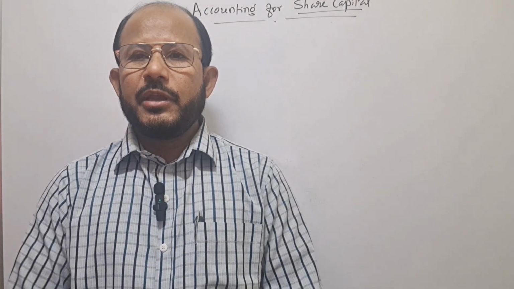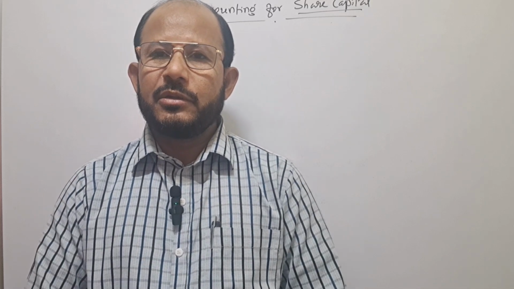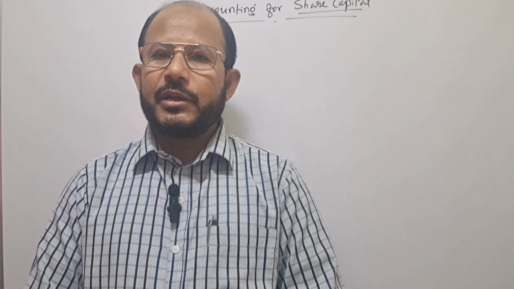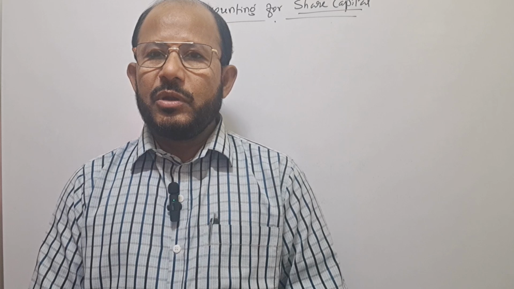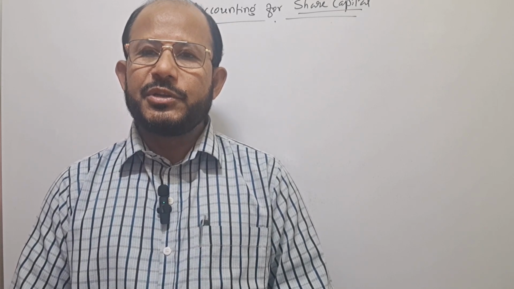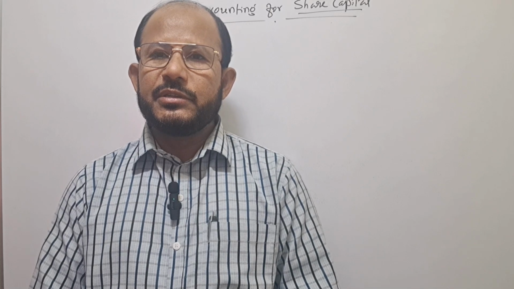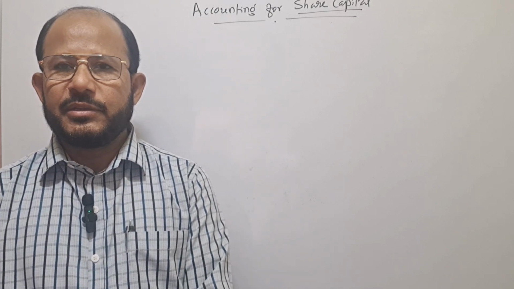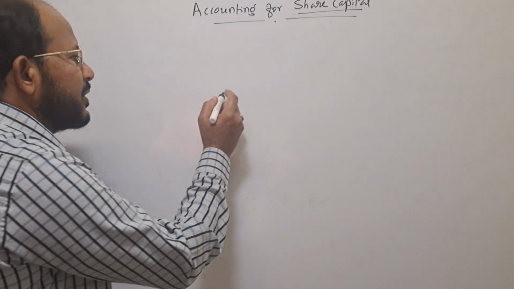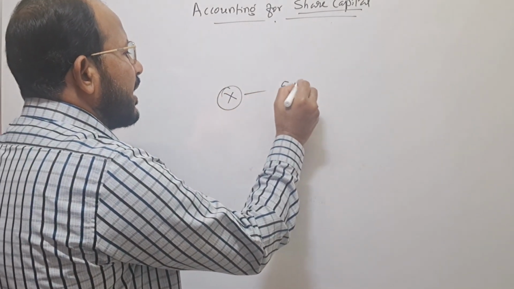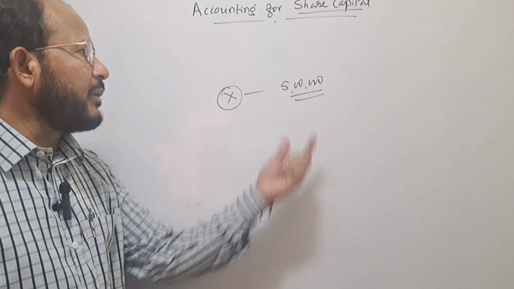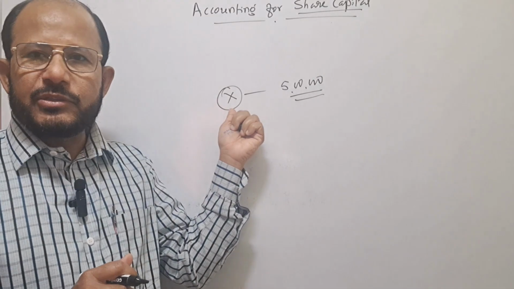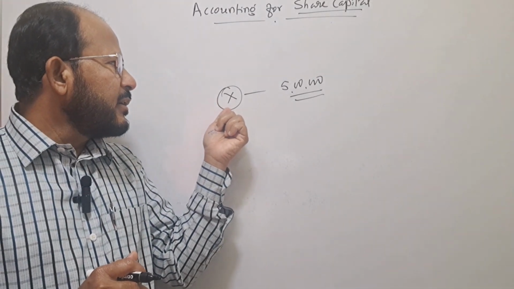Okay, there are so many business organizations which we come across. In that, number one is the sole proprietary form of business. What is sole proprietary? As the name itself indicates, sole means single, proprietary means ownership. Sole proprietary means the business which is run by a single person, single owner, is called the sole proprietary form of business organization. Suppose Mr. X is a person, he has got rupees 5 lakh and he wants to start a business. He can do so by investing rupees 5 lakh and he will become the owner of that business. Mr. X is called a sole proprietor because he is the single owner.